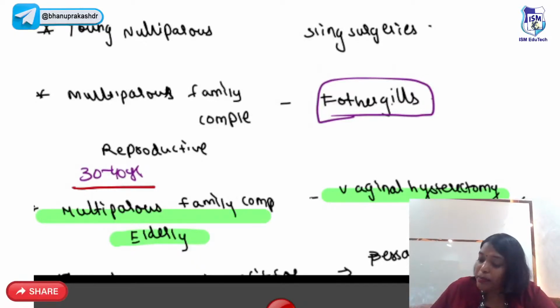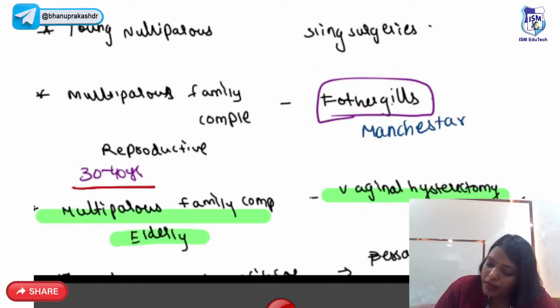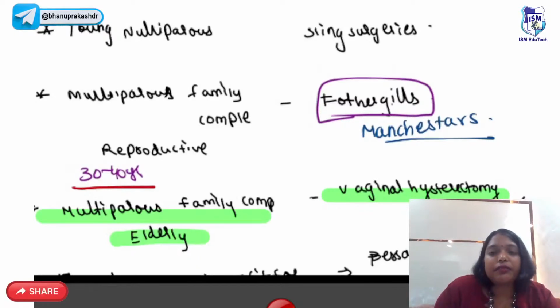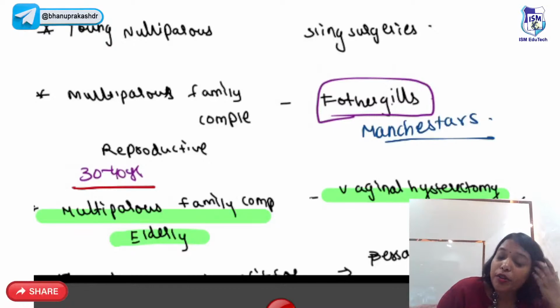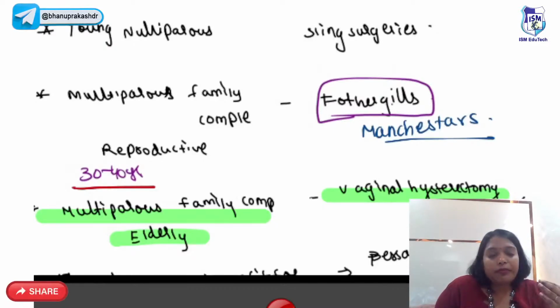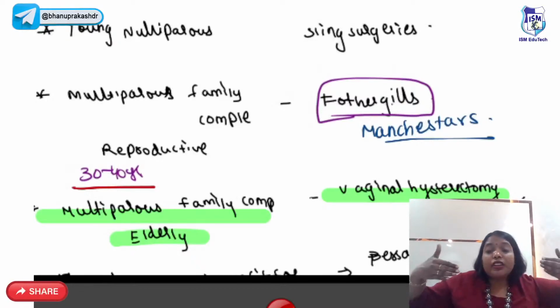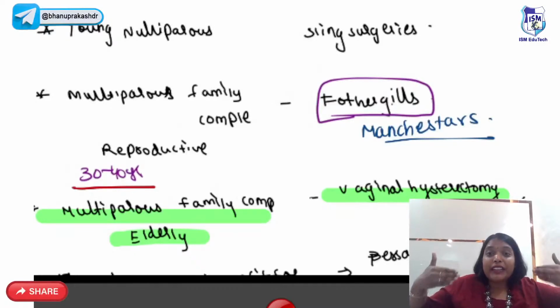Fothergill's is also called as Manchester's operation. So what is Manchester's operation? So Manchester's is where first you will do DNC, first preliminary DNC, followed by you're going to amputate the cervix, and then you remove the cardinal ligaments from either side of the cervix and tie it in front of the cervix.